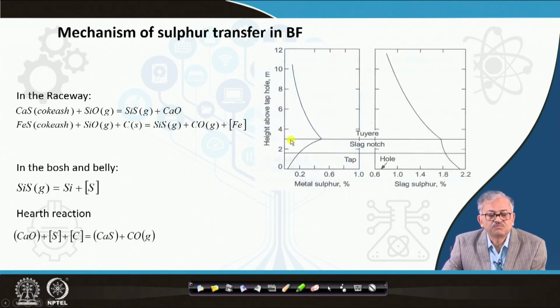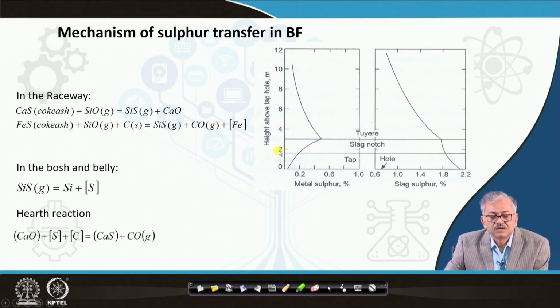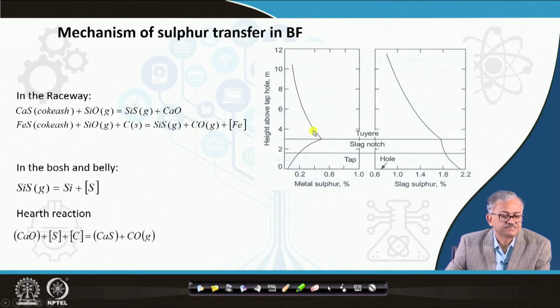And if you see the composition, how it varies with height above the taphole, this is the taphole, and above the taphole if you see. So, you can say this is the 12 line, basically here is the 12 line. So, you can see the sulfur in the hot metal increases because in the Bosh and belly region the increase is very high because of SiS gas decomposition. So, sulfur is increasing here, and then this is basically in the metal sulfur increases.